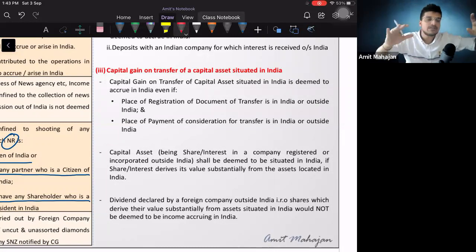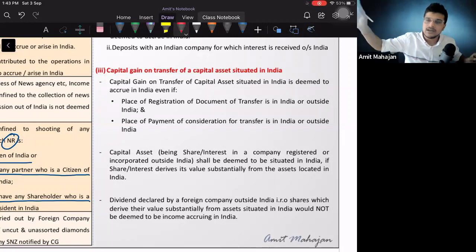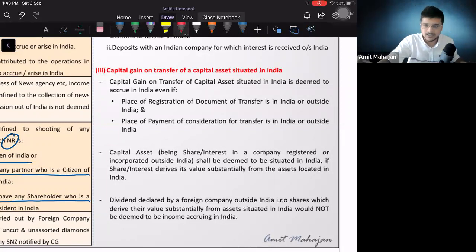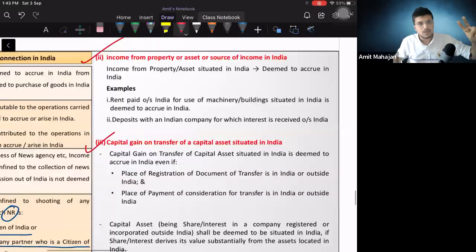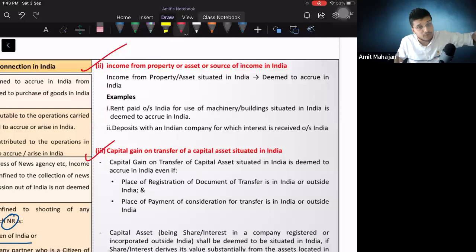So even though I am receiving that income outside India, it will still be considered as Indian income, and I will have to pay tax in India even though I am a non-resident, because the asset was situated in India. This is your point number 3. Point number 2 was income was generated from that asset, and point number 3 is I sold that asset, I got the income.